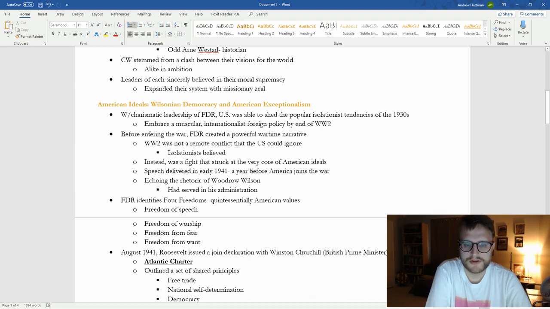And so before entering the war, we see FDR created a very powerful wartime narrative before they even joined it, because the biggest point of the isolationists is that any war in Europe is not our war. It doesn't involve us. We shouldn't get involved. It just kills Americans. FDR argues, actually, no, that's not true. It's a war against the very core of American ideals, against freedom and liberty and self-determination.